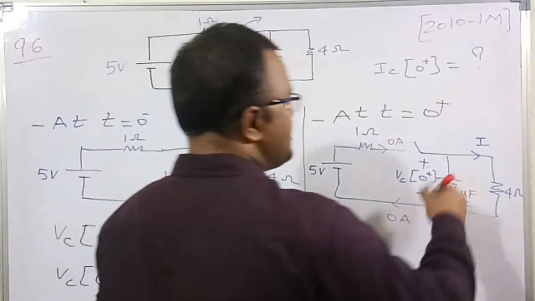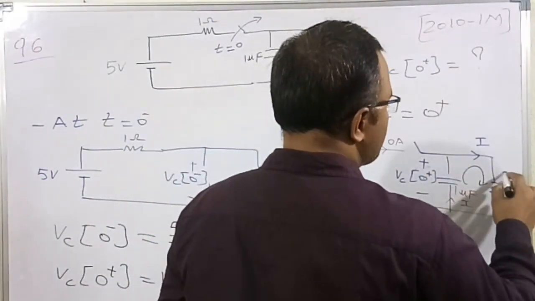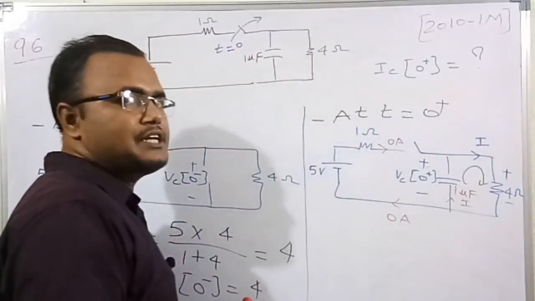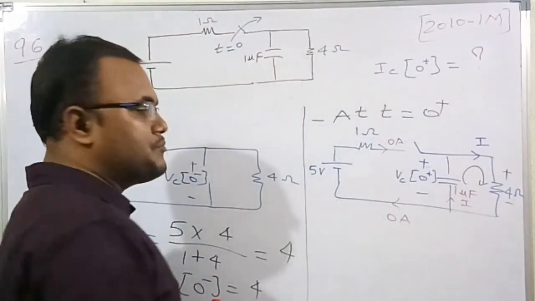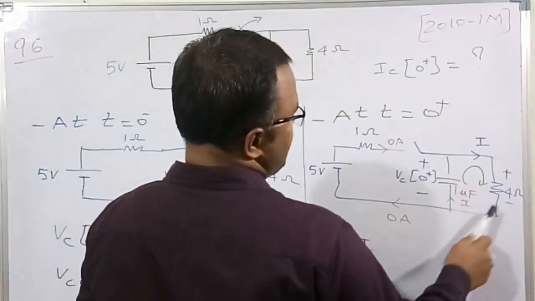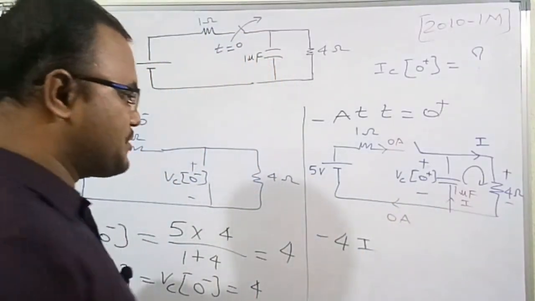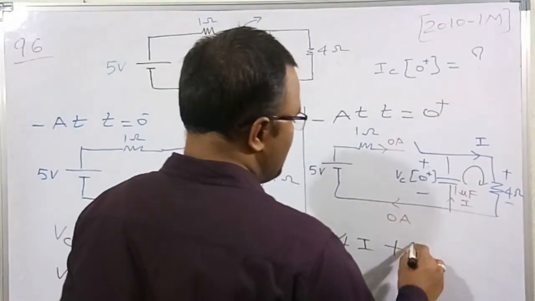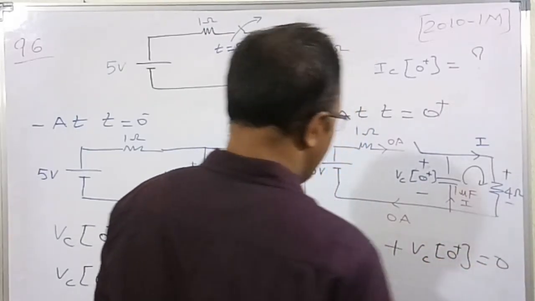So by applying KVL in this loop, I am assuming the current like this. The current goes from positive to negative, higher potential to lower potential. As I am going from positive to negative, there is a decrease in potential, so there is a 4 into I. After traveling up to here, I am going from the negative to the positive terminal, so there is a rise in potential. So positive Vc of 0 plus is equal to 0.